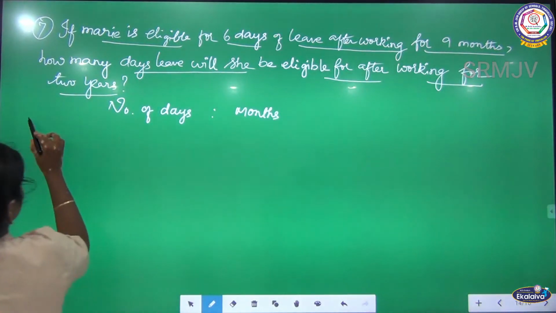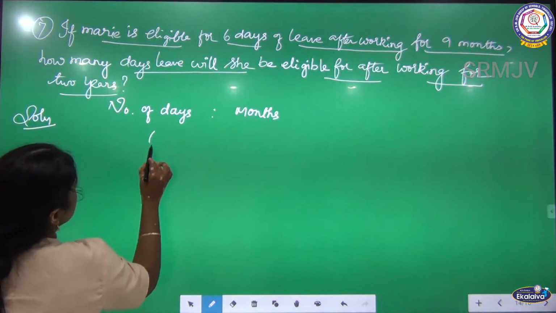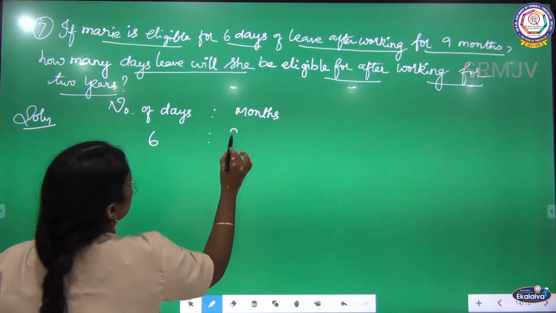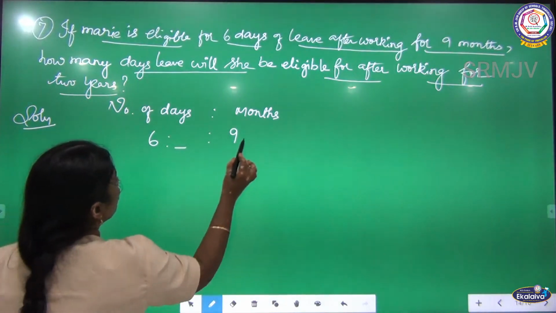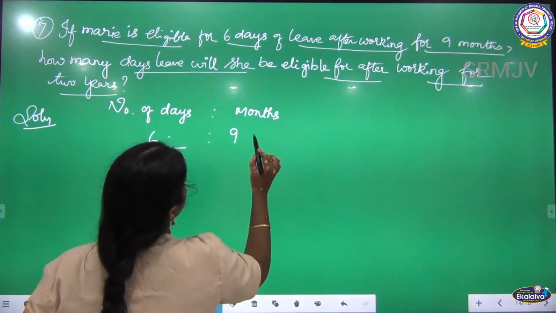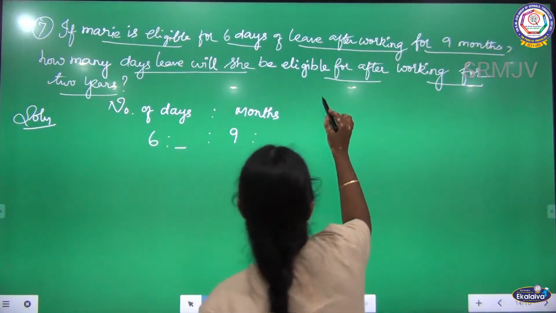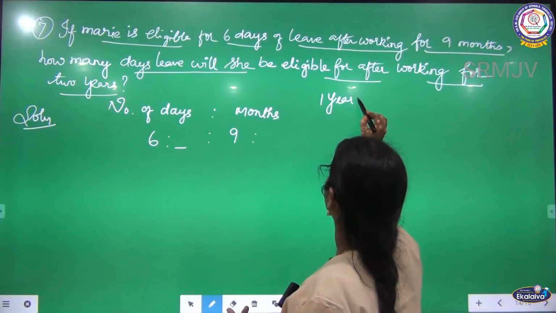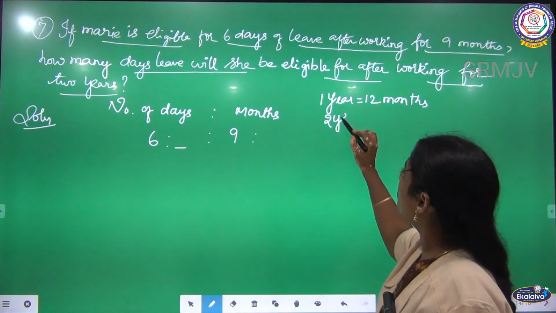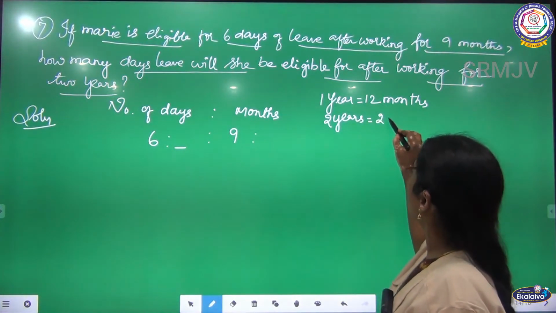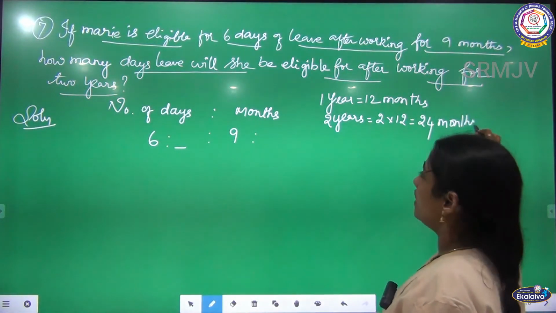Here, see this. Listen children, the number of days: 6 days for 9 months. And the number of days I am going to find out for 2 years. So 2 years, I am going to convert into months. Listen, 1 year is equal to 12 months. So 2 years is equal to how many months? 2 into 12, which is 24 months. Can you clear this?